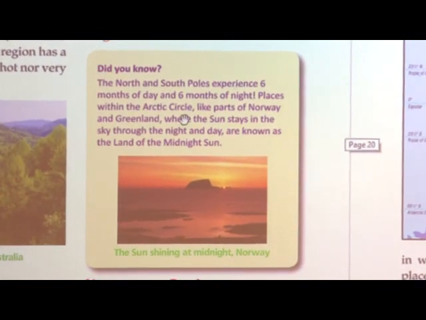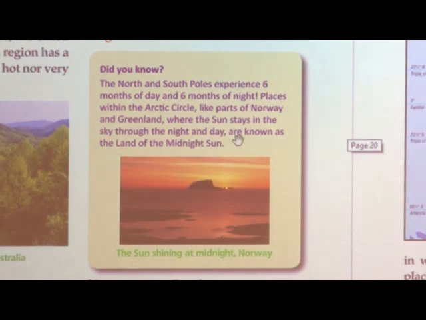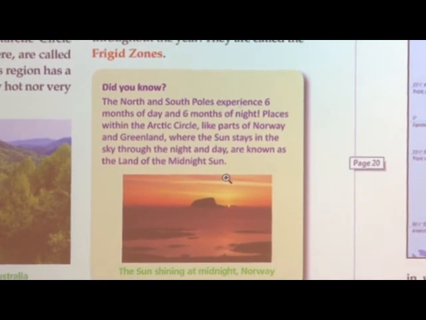Places within the Arctic Circle, like parts of Norway and Greenland, where the sun stays in the sky throughout the night and day, are known as the land of the midnight sun. Now, how this happens we will see with the help of a diagram.